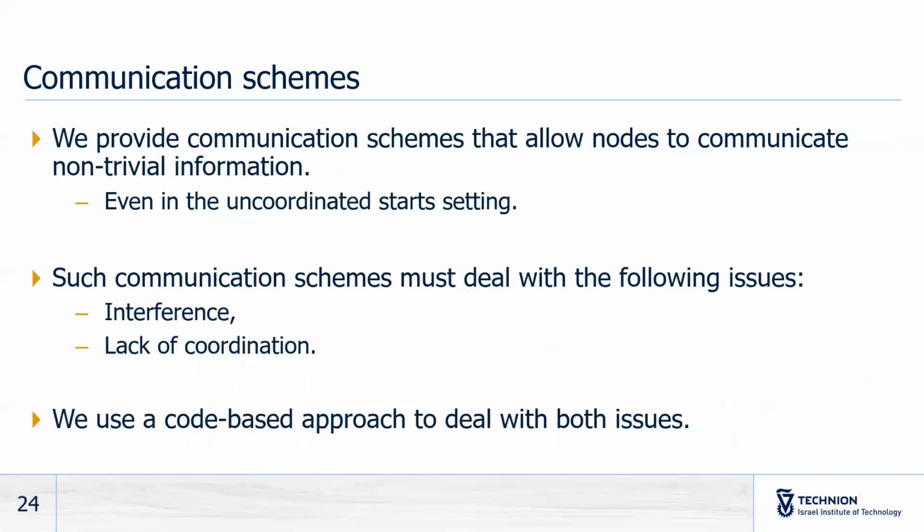In this part, we will provide communication schemes that allow nodes to communicate non-trivial information in the uncoordinated task setting. To do so, communication schemes must deal with 2 important issues. The first one is interference, and the second one is lack of coordination. The interference issue comes from the fact that beeps naturally suffer from interference, and the lack of coordination issue comes from the uncoordinated task setting. To deal with these 2 issues, we used a code-based approach.